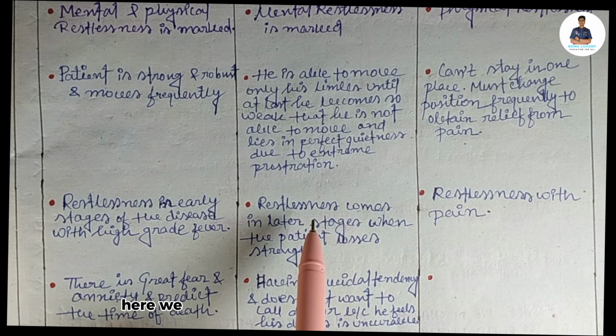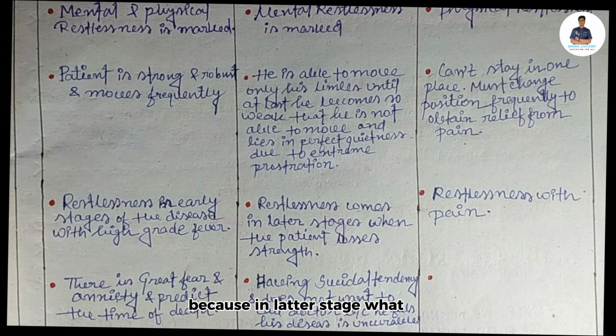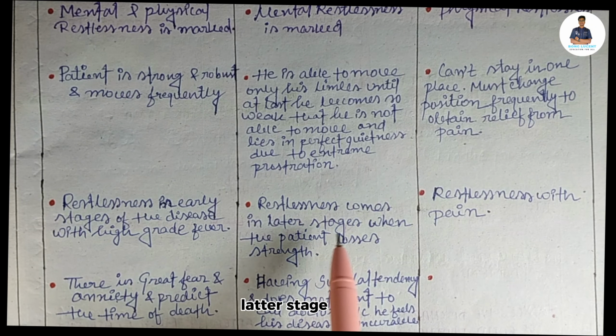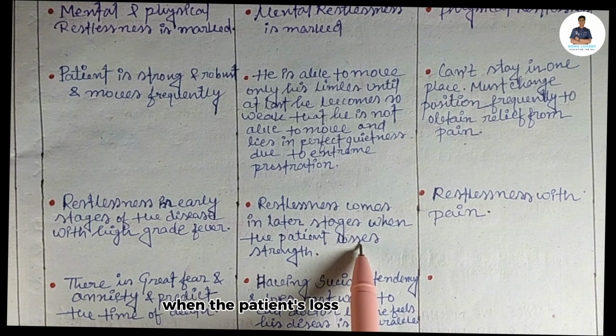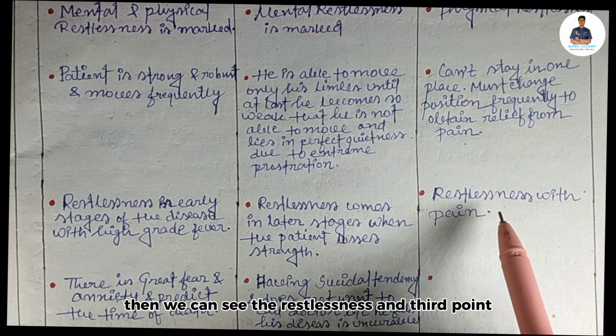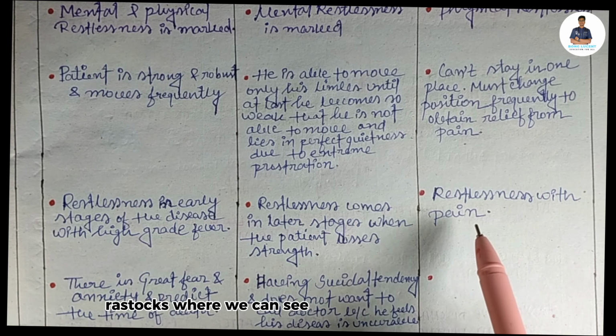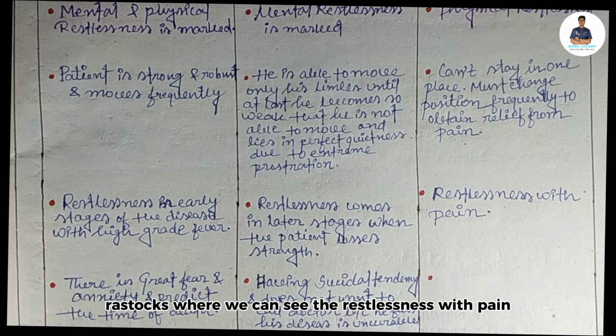In Arsenicum album, restlessness comes in the later stage, because in the later stage the patient has great debility and prostration. The restlessness occurs in the later stage when the patient has lost full strength. And in Rhus tox, we can see the restlessness with pain.